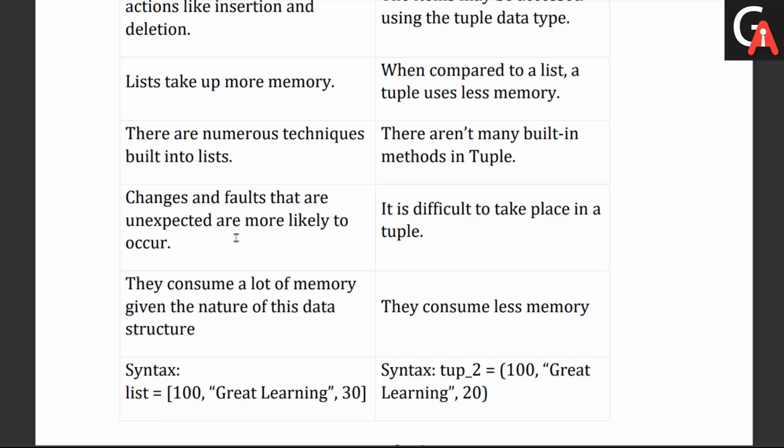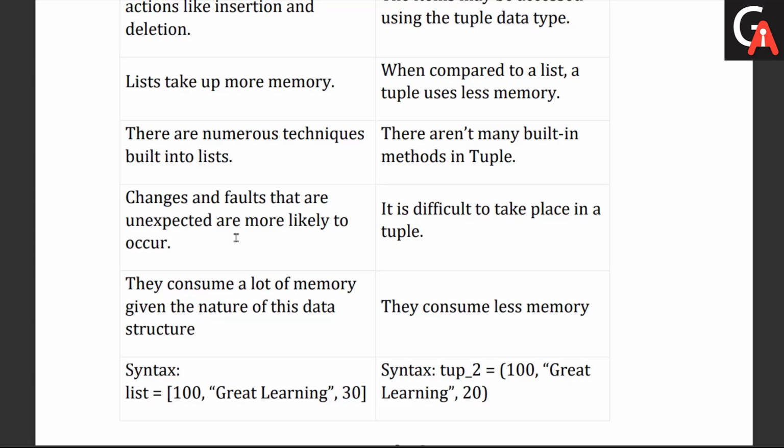But in the case of tuples, it is difficult to make any modification, so they are not that error prone. Then the next difference is that they consume a lot of memory given the nature of the data structure. This is the same thing as the memory management point, and in the case of tuples, we have less memory.